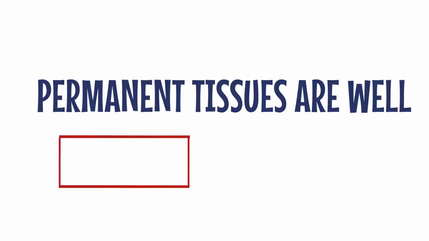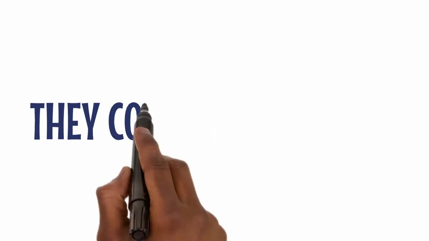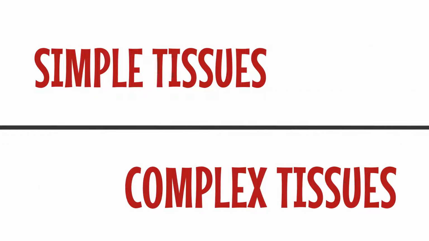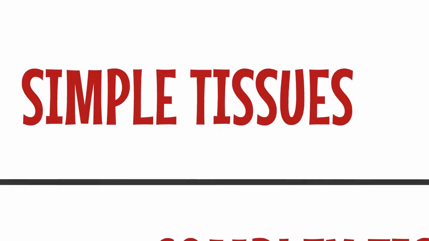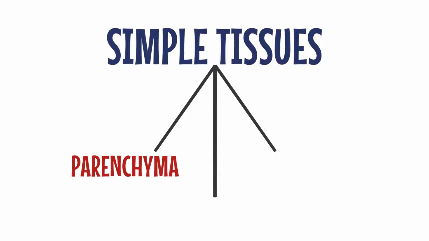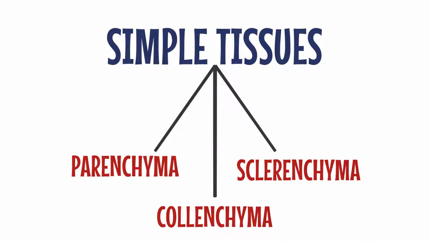Now, let's move on to permanent tissues. Permanent tissues are permanent. They come in two types: simple tissues and complex tissues. Let's start with simple tissues. Simple tissues consist of parenchyma, collenchyma, and sclerenchyma.